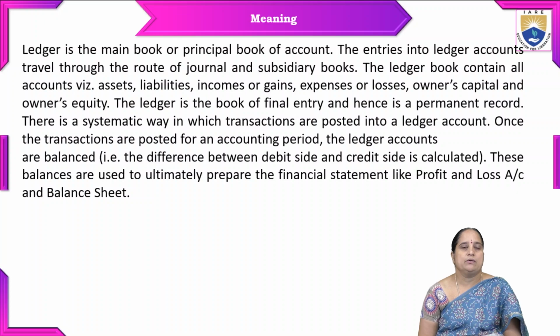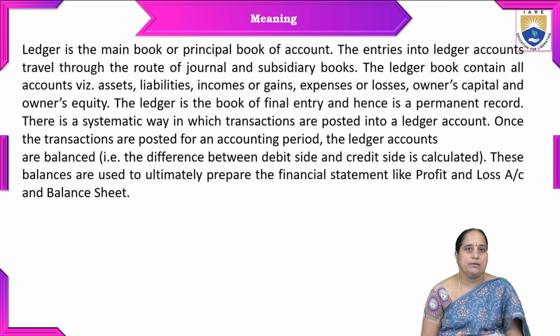Coming to the meaning of ledger, like journal, ledger is also one of the books of accounts. In case of journal, we used to enter the day-to-day transactions. The same transactions we post in a ledger. So ledger is the main book or principal book of account. The entries into ledger accounts come from the journal and subsidiary books.